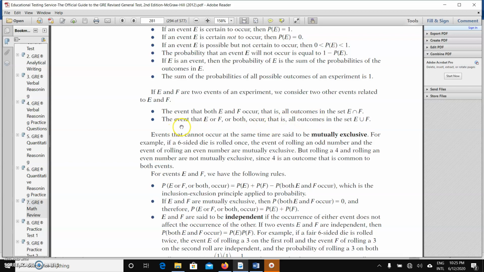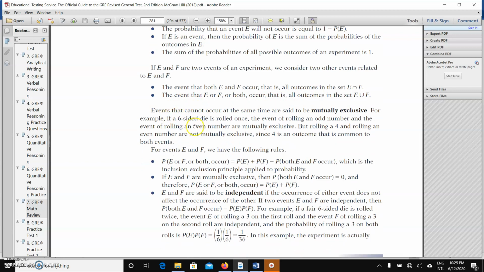Okay, let's move on. Events that cannot occur at the same time, this is very important, are said to be mutually exclusive. They can't occur together, they must happen differently, so they are mutually exclusive. So the one will take place without the presence of the other.